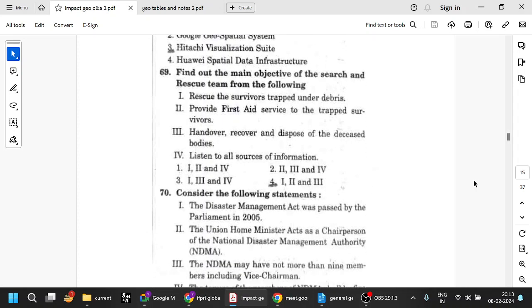So find out the main objective of the search and rescue team. Obviously, to rescue the survivors trapped under debris; with common knowledge, you can say provide first aid, hand over, recover, and dispose of the deceased. Listen to all sources of information. We are talking about search and rescue, which means mostly the disaster has already happened. So the first three are okay. Listen to all sources of information, I don't think search and rescue will be in that. Fine.